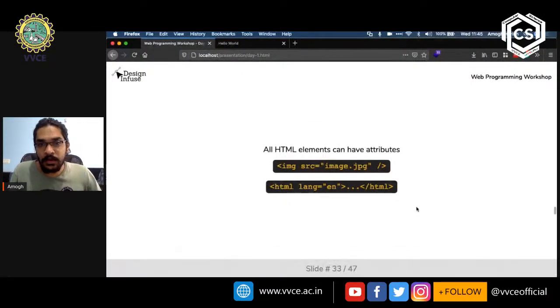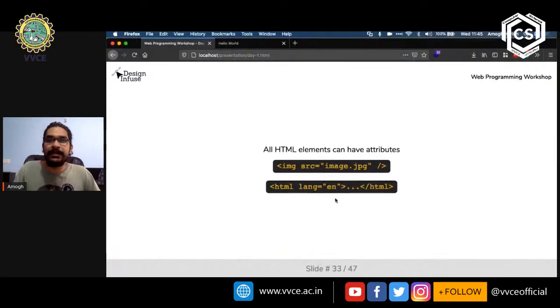Great. Now, one thing that we need to understand here is that all HTML elements can have attributes, right? So we've seen already the image tag. It has an attribute called src, which stands for source, right? And here is another example. The HTML tag can have an attribute called lang, which stands for language. In this particular example, it says lang is equal to double quotes en, which means that the language is English.